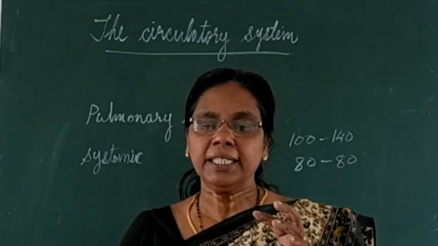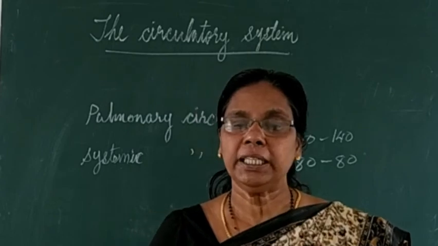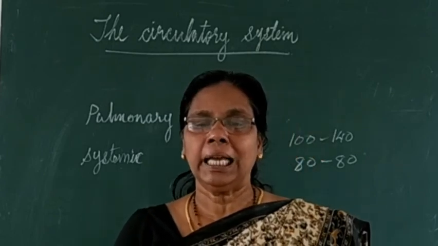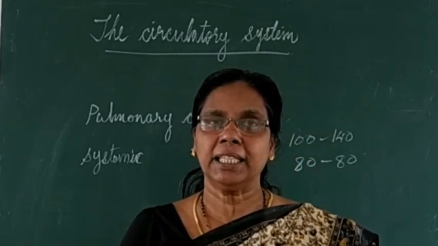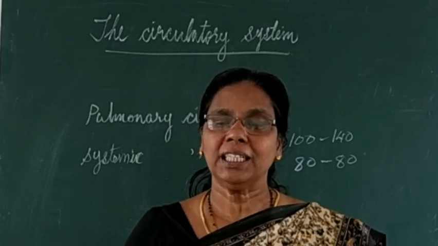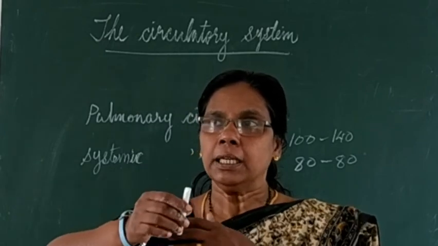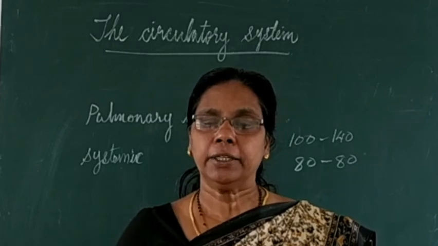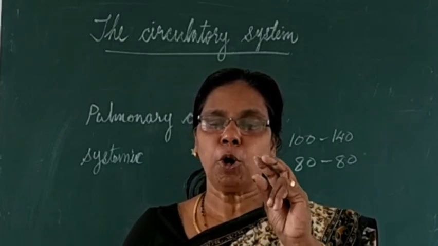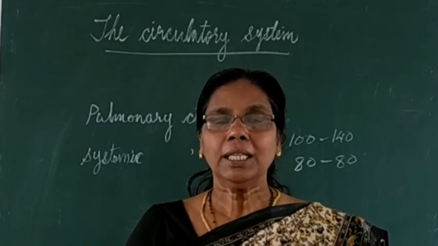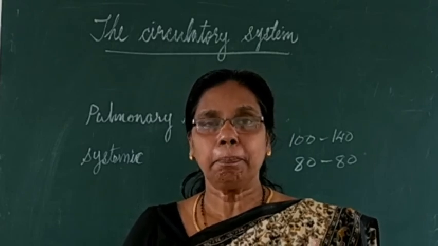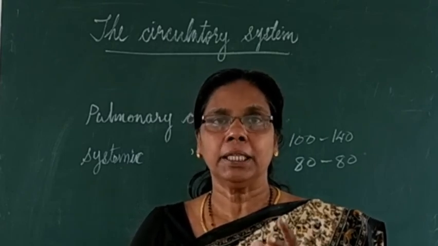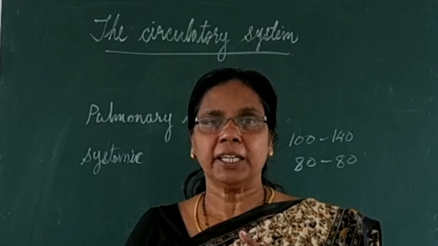This lymph node, you can see when any infection, especially when any leg infection happens, you can see the lymph node which is present in the axilla of the arm. So that is under the shoulder region. You can see that a small swelling will be coming. So that is nothing but a protective sign. The lymph is protecting our body.